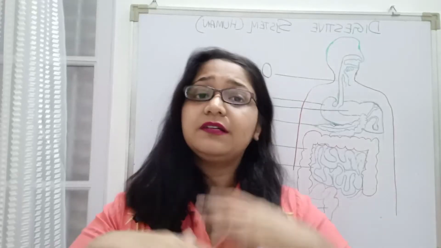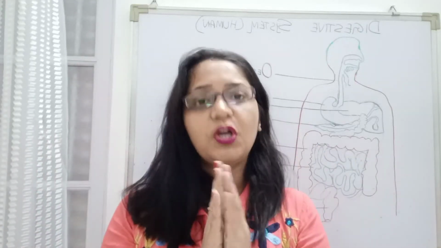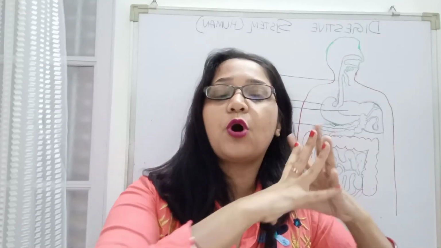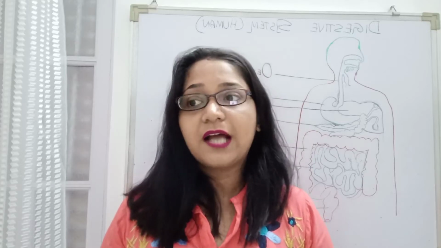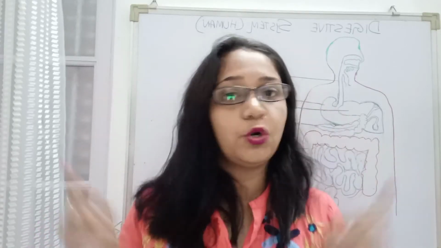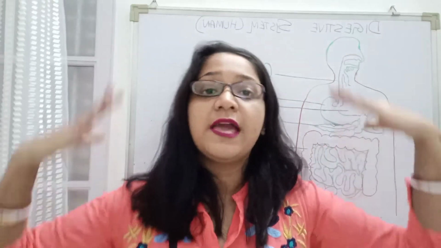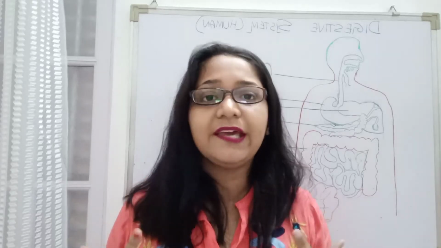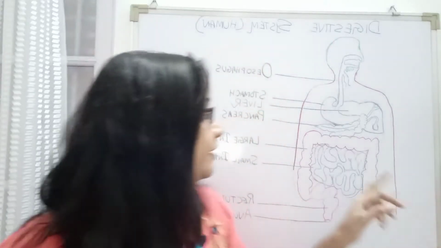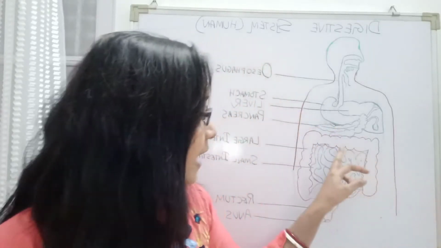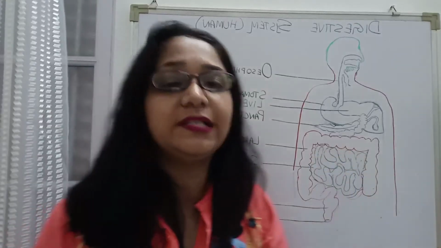After digestion has taken place, what comes next? Now the digested food needs to be absorbed by our body. Otherwise what will happen? It will be excreted out. No, we don't want excretion. We want that digested food to reach every part of our body. And how will that be possible? This small intestine is surrounded by blood vessels, and the thin blood vessels are known as capillaries. So the capillaries are surrounding the small intestine.